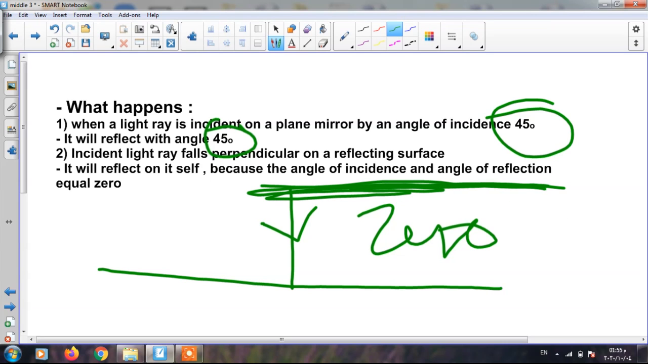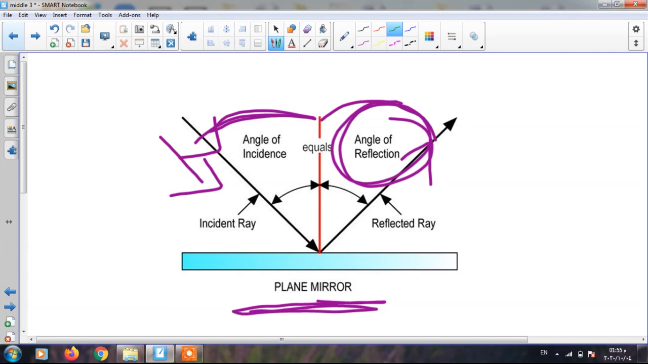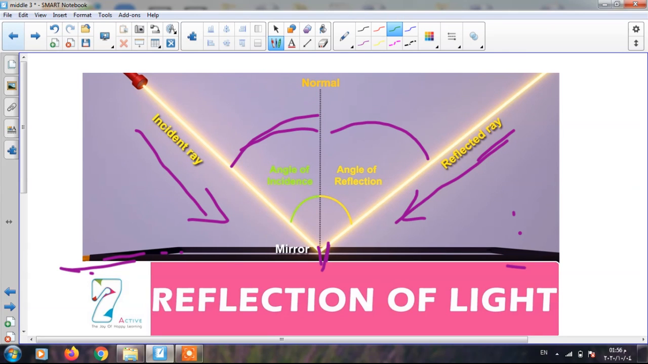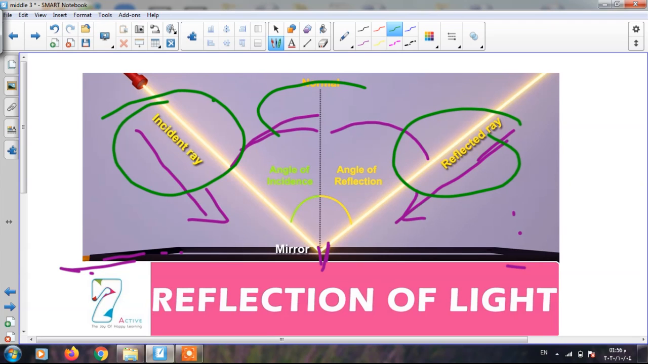The second law of light reflection says what? The incident light ray, the reflected ray, and the perpendicular line, the normal, to the surface of reflection at the point of incidence all lie in one plane perpendicular to the reflecting surface. Again, what is meant by the second law? The incident light ray, the reflected light ray, and the normal all lie in one plane perpendicular to the reflecting surface. Now, I will give you a question.